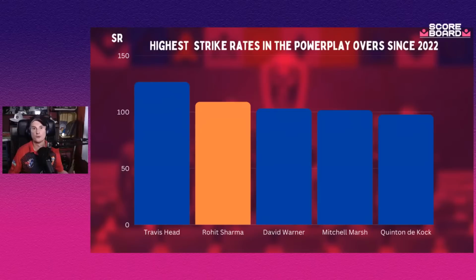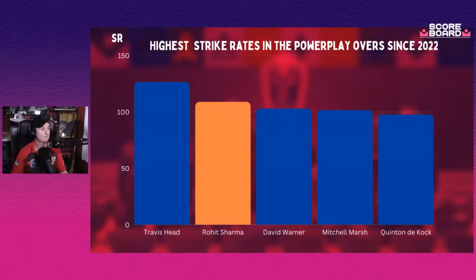But you go through, and Aiden Markram and Rohit Sharma have a very similar profile. Both maybe developed later than they should have, considering their talent. Both bigger, stronger players who have a bit of power and hitting ability to their game, but they're not sloggy type players. They're not clearing the front leg or anything like that. They're playing proper shots, and they're maybe slightly mismatched at times between those two things.